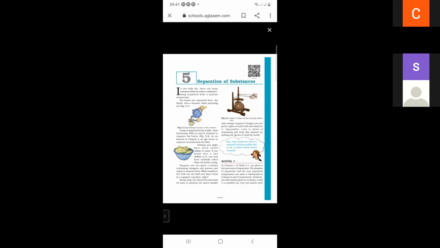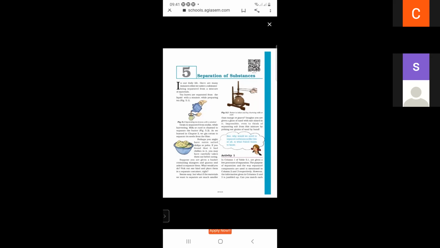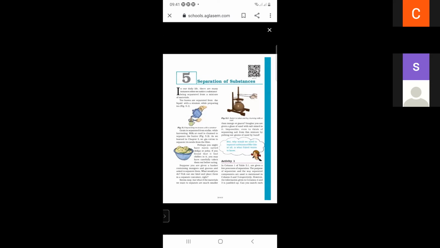So there are many methods to separate substances. Why do we separate substances, and what are the methods of separation? We will discuss this in chapter number 5. But why would we need to separate substances like these at all is what Paheli wants to know. Why do we separate substances?